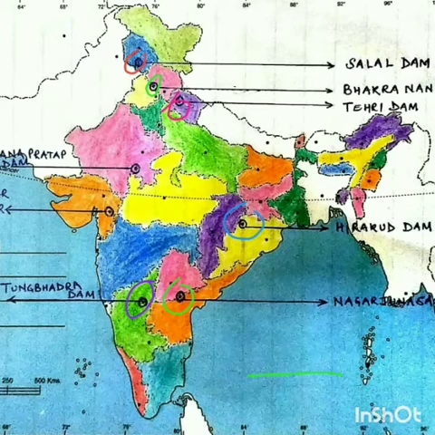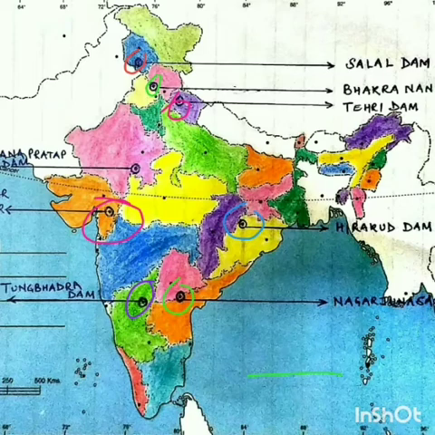You have to locate it adjacent to the point where the boundaries of Maharashtra, Madhya Pradesh and Gujarat meet. This blue colored state is Maharashtra, yellow colored state is Madhya Pradesh, and this orange colored state is Gujarat. Here is the point where all the boundaries of these three states meet, and adjacent to it is the location of Sardar Sarovar Dam.